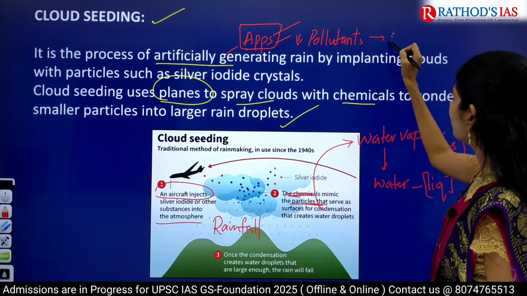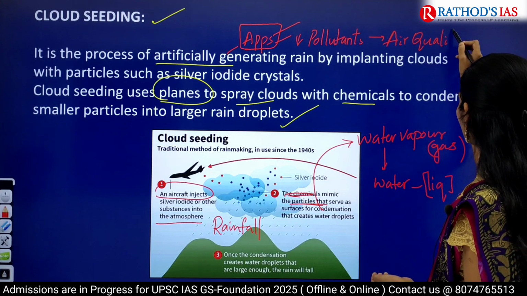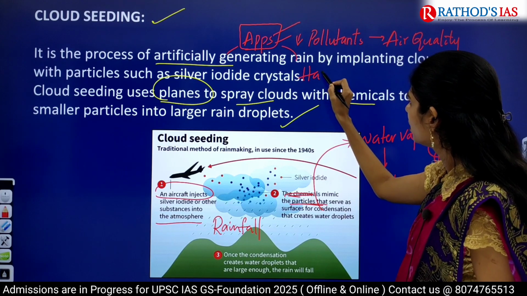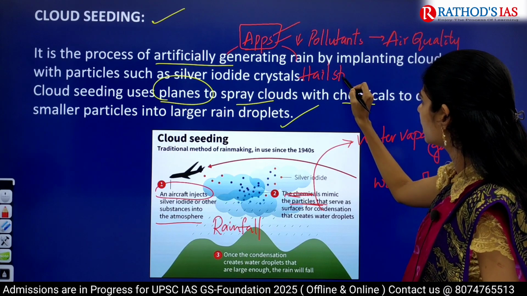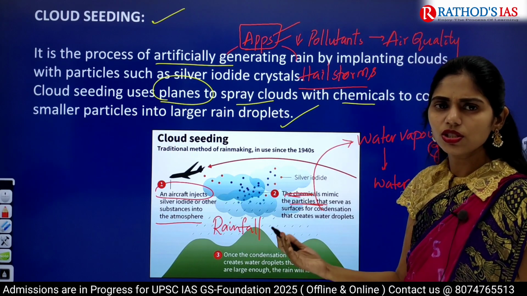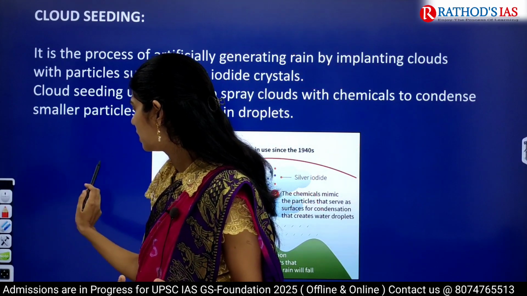That means if you want to maintain good air quality, yes, we can use this technique. And to prevent hailstorms, also we can use this technique of cloud seeding. So these are some applications. Okay, so I hope you understood what is this cloud seeding, right?